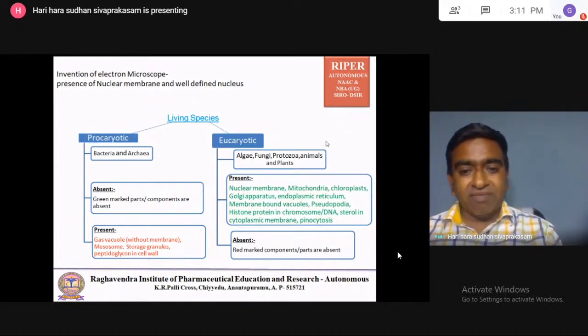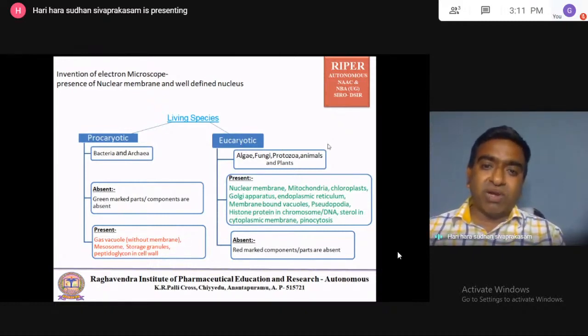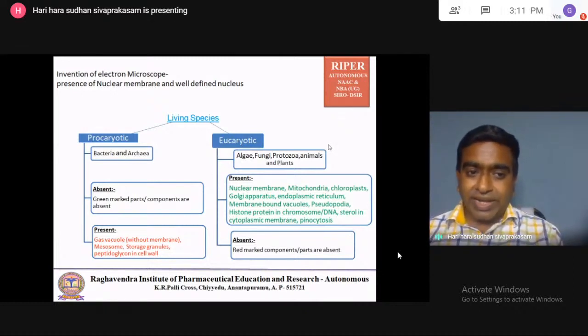Even a single cell's DNA may go beyond 10 meters in length, but it is folded into the nucleus, which is of nanometer size, not micron, in which that DNA is folded. For folding the DNA, histones are the proteins that help the DNA folding. So that is present in the eukaryotic, absent in the prokaryotic.